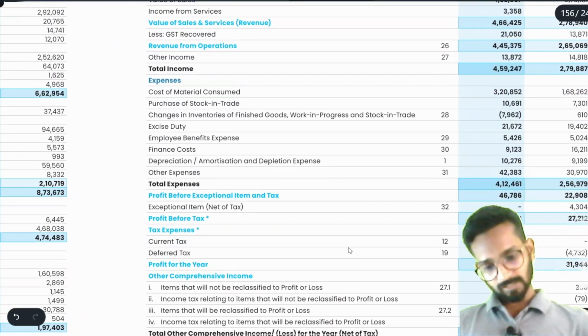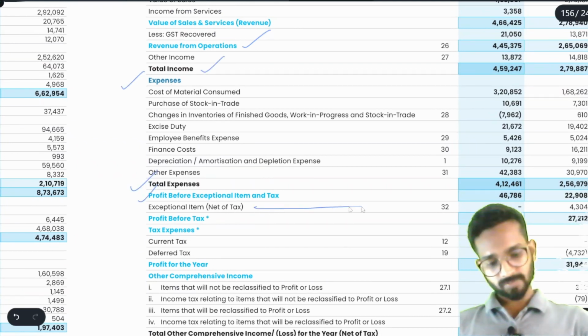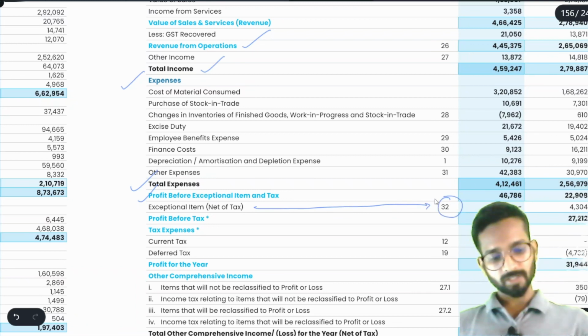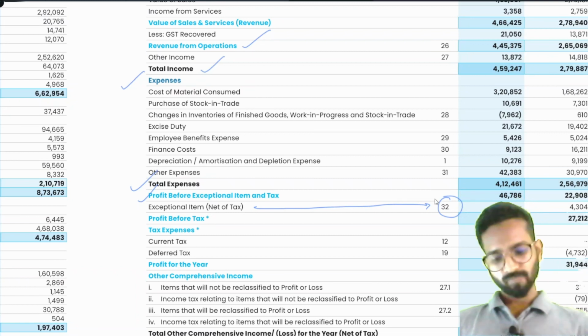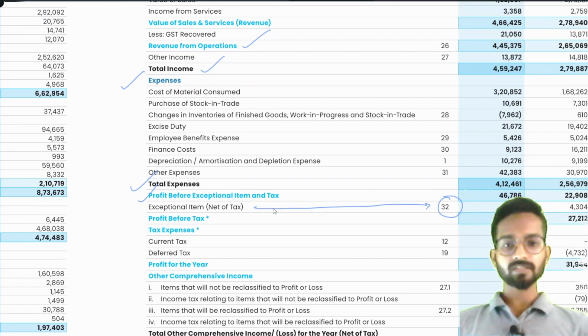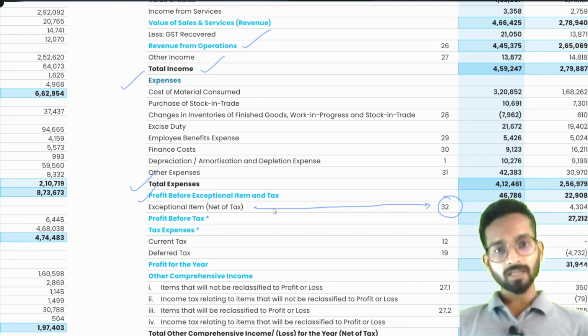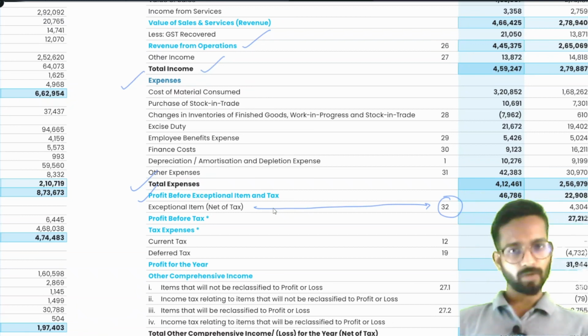Again the same thing: revenue from operations, total income, expenses, total expenses, profit. Then here are exceptional items in note number 32. This is the Reliance Limited annual report of last year. Exceptional items will always have a separate disclosure in the statement of P&L. Understood? Why? Because our accounting standard 5 requires that.